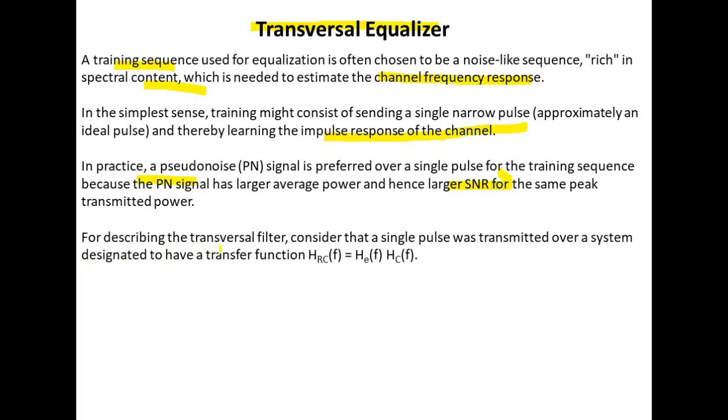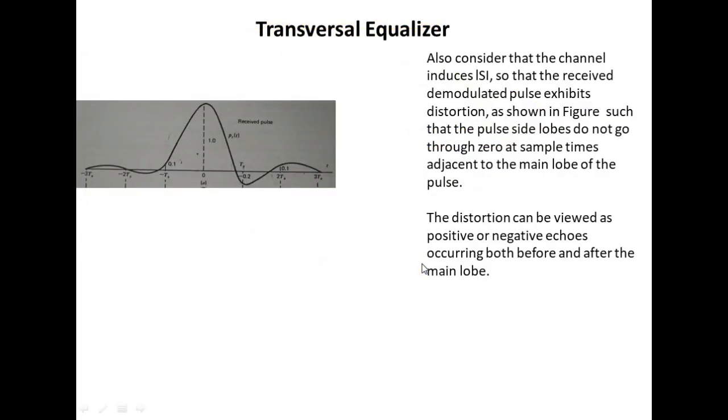For describing the transversal filter, consider that a single pulse was transmitted over a system designated to have a transfer function H_RC(f) equal to H_E(f) times H_C(f).